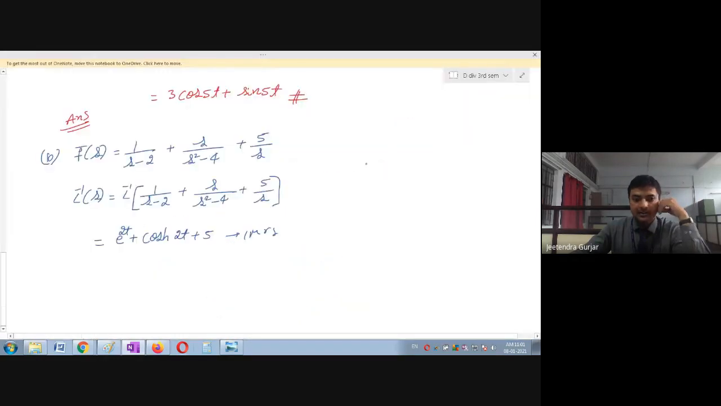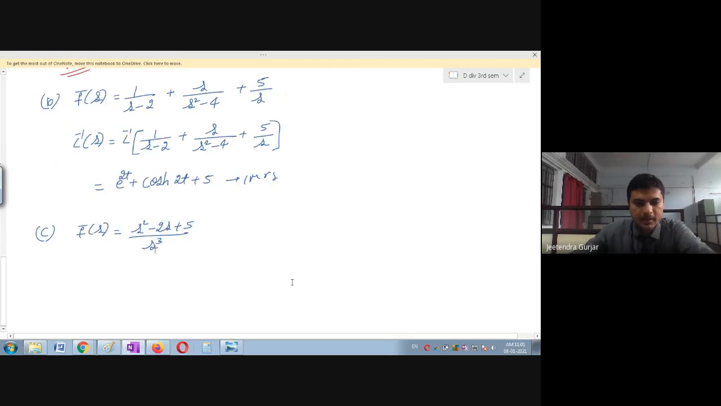See, the next example, is it challenging now? It is going to become challenging. So let us see the next example. F dash of s is equal to s square minus 2s plus 5 divided by s cube. Please try. Let us try. Let us be fast, students, everyone.